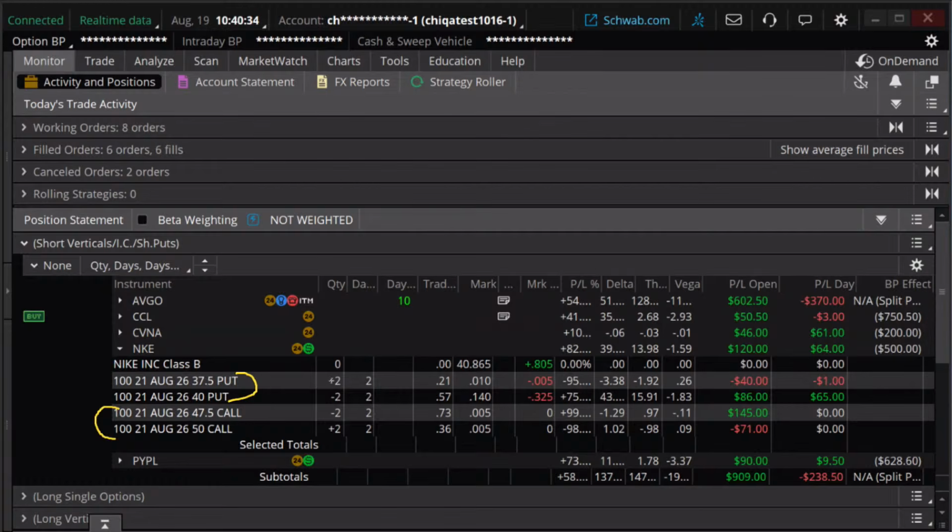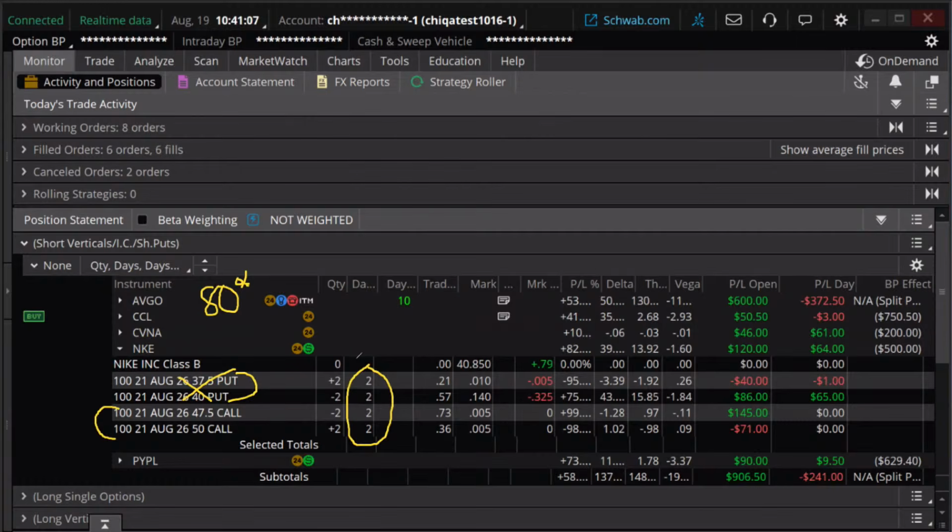But in this case, if the put side is near max gain, or maybe we've made 80% of what we can make on that put side, we're just going to exit out of the put side, and maybe we'll leave on the call side. And vice versa. If we've made 80% of what we can make on the call side, we'll just exit the call side. But regardless, if we're less than a week to expiration, we're looking to get out of these. So I'm going to look to get out of both of those trades here.